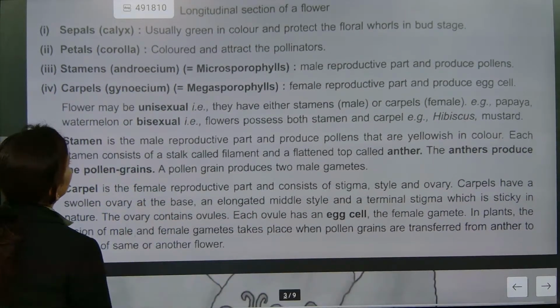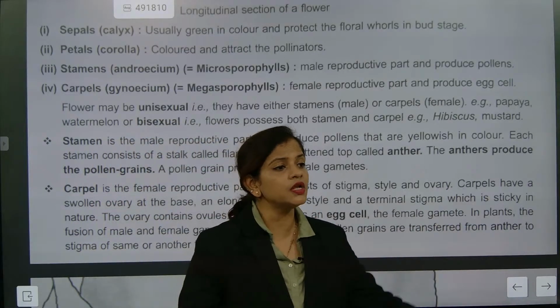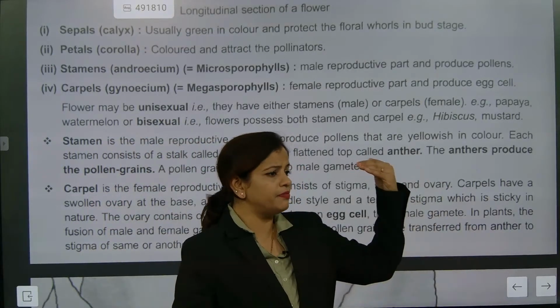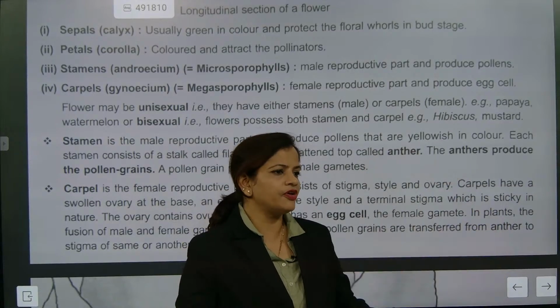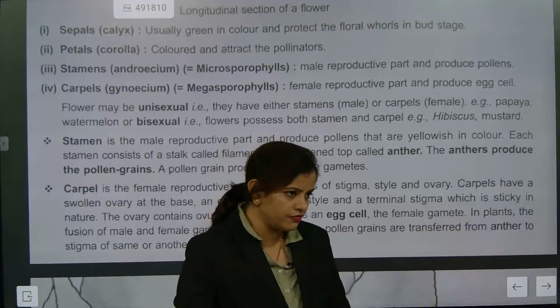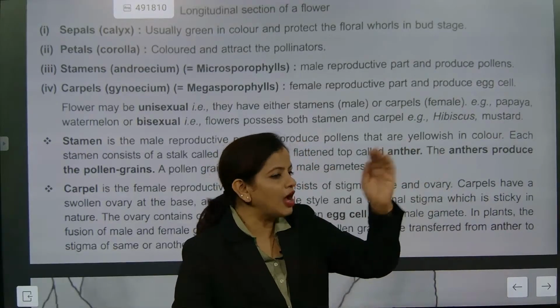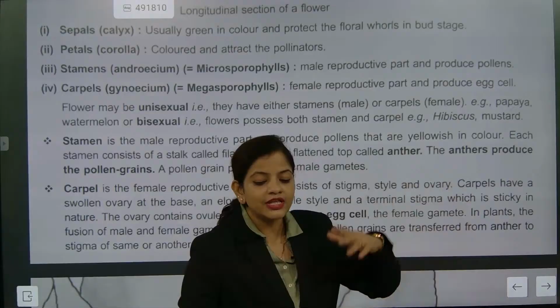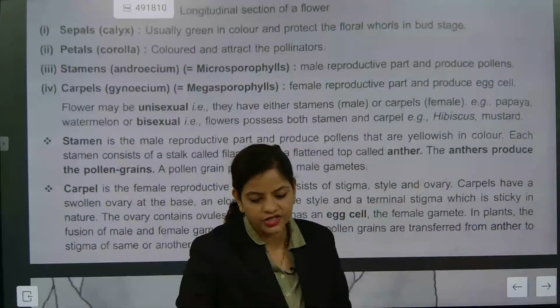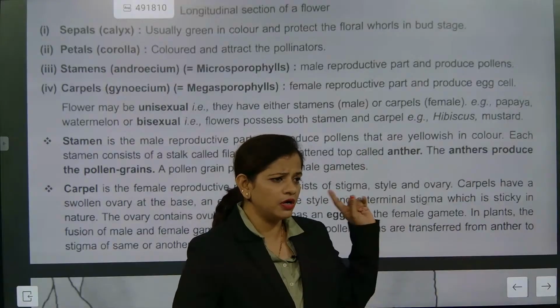Understood? So a flower may be unisexual or bisexual. What is the meaning of unisexual? Unisexual means it has either the male reproductive part or the female. Understood? When it is unisexual, cross pollination will occur. The male anthers will fall onto the other flower which has the female part. That is what is called cross pollination. Understood?